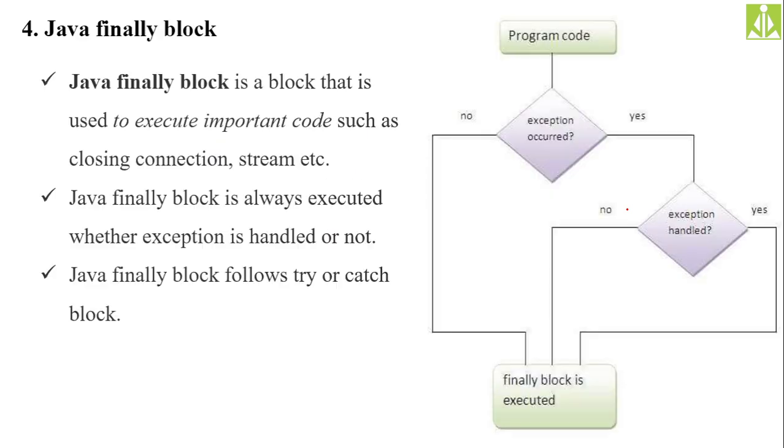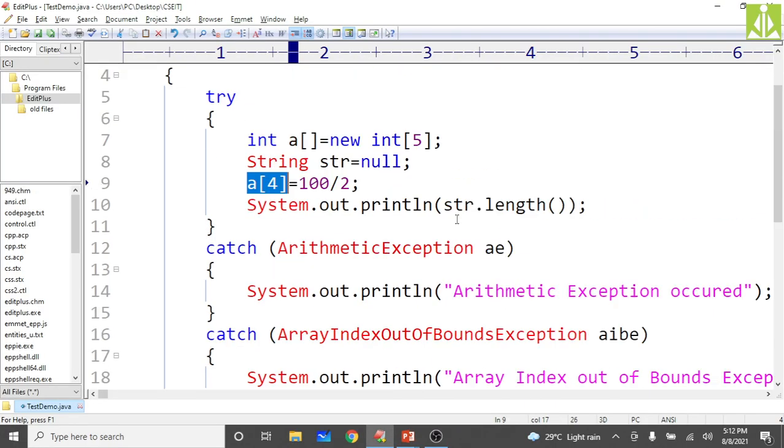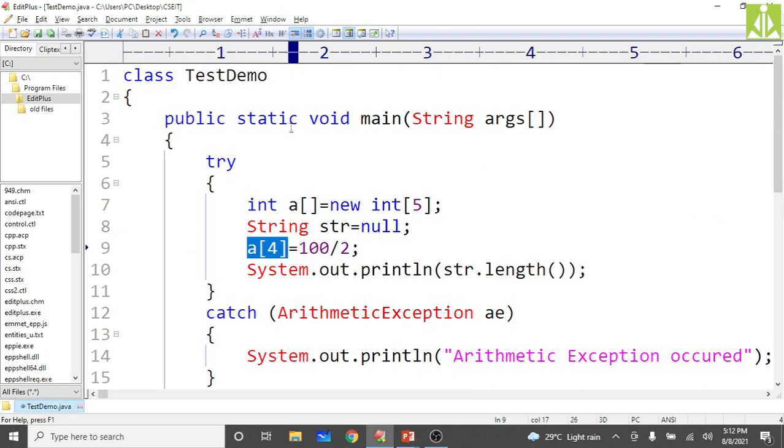Here, how many exceptions do we have? 1, 2, 3 exceptions, but at any time only one exception is occurring, and the remaining are simply skipped. So I will try to generate all types of exceptions and show you how to get all those exceptions executed.